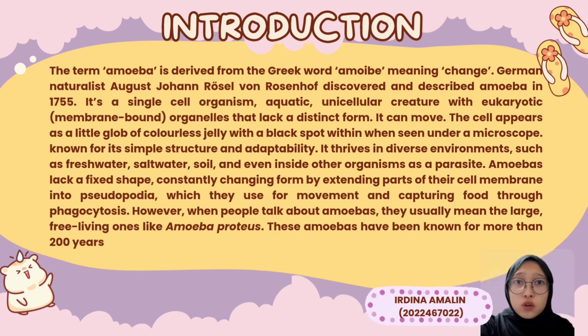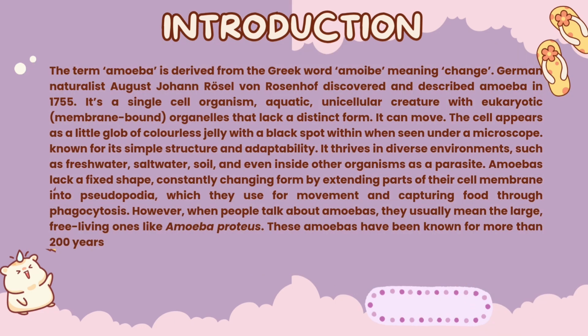under a microscope. Known for its simple structure and adaptability, it thrives in diverse environments, such as freshwater, saltwater, soil, and even inside other organisms as a parasite. Amoebas like to change shape, constantly changing form by extending part of their cell membrane into pseudopodia, which they use for movement and capturing food through phagocytosis. However, when people talk about amoeba, they usually mean the large, free-living ones like Amoeba proteus. These amoebas have been known for more than 200 years.